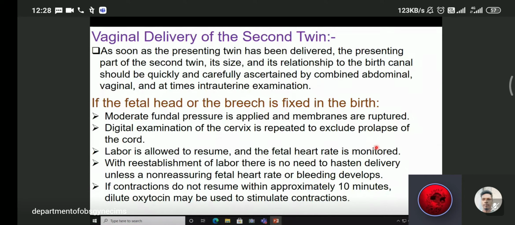The second baby, if it is in transverse or breech presentation, this is the only indication for internal cephalic version. Second baby of twin pregnancy, if it is in transverse lie, then we can do internal podalic version, and this is the only indication for internal podalic version, right?